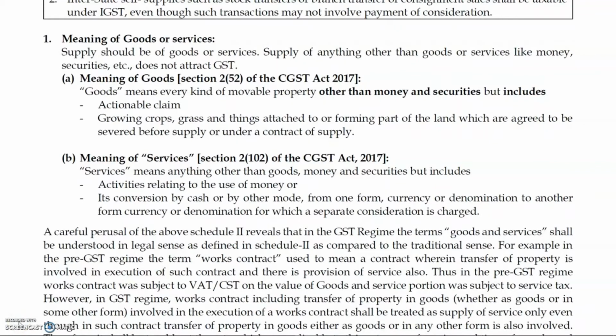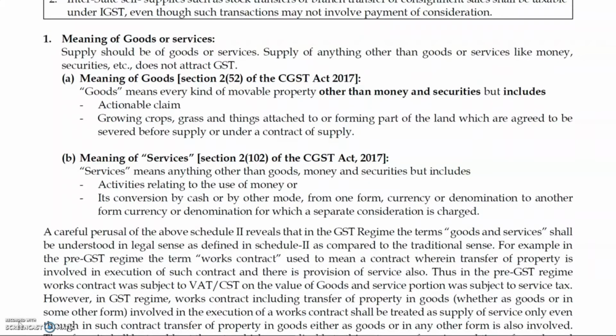Clause number 2 on supply. Goods means every kind of movable property other than money and securities but includes actionable claims. Growing crops, grasses, and things attached to or forming part of the land which are agreed to be severed before the supply or under the contract of supply. So this is the basic definition. And second is about services. This is all about goods and service tax.